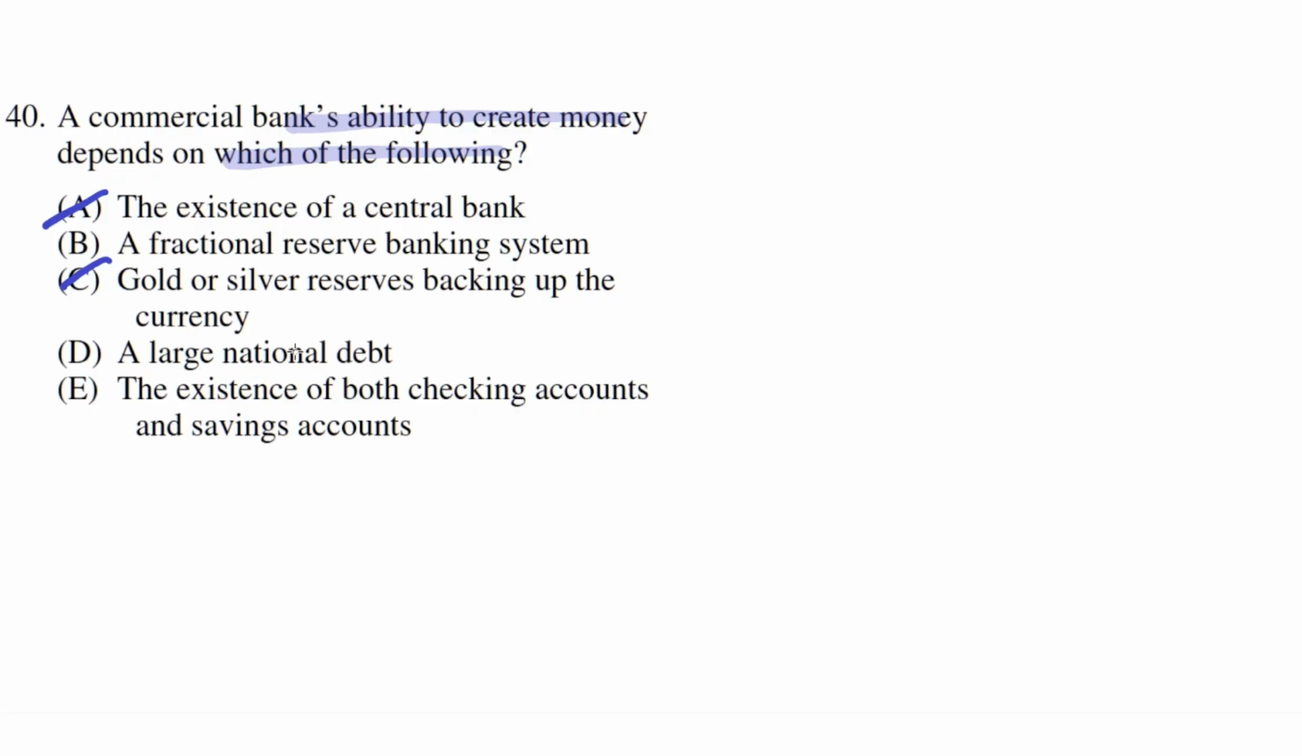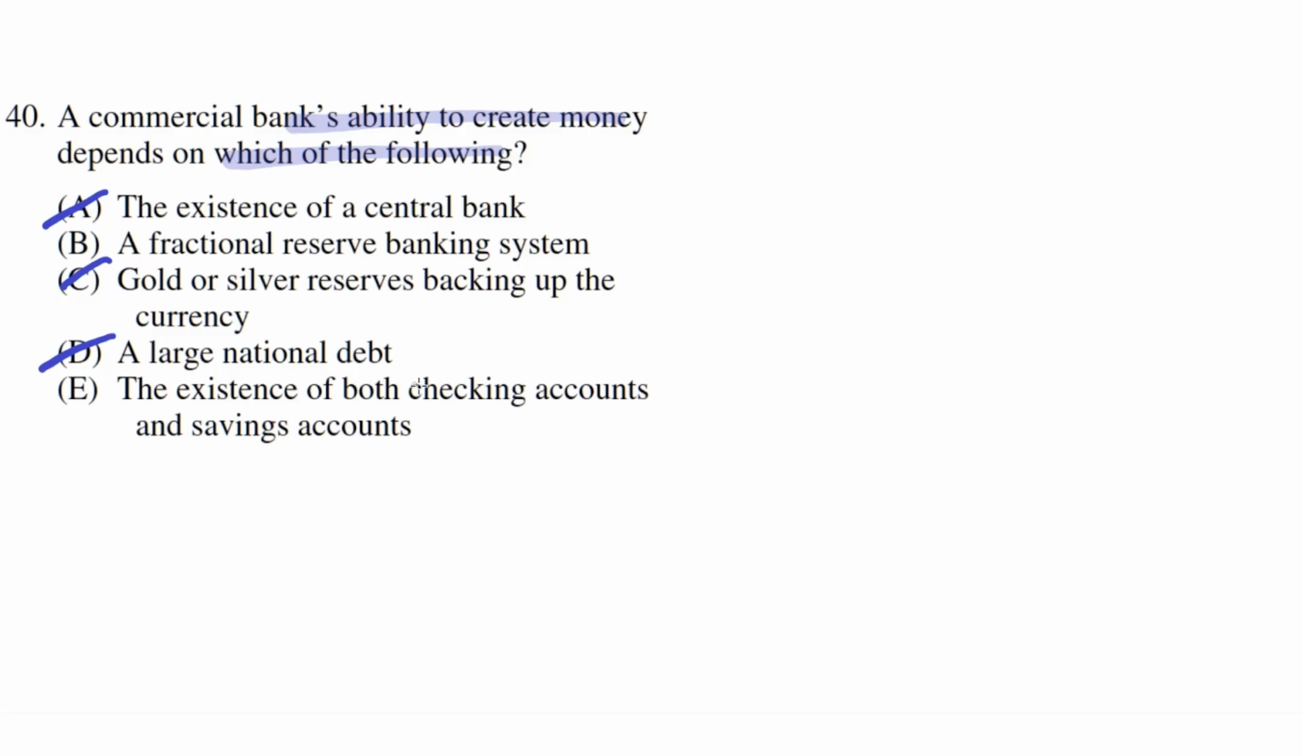D. A large national debt. This is incorrect because the country doesn't need to have a large national debt for a commercial bank to create money. There are cases where the national debt might be small or even zero when the commercial bank can still create money. So D is incorrect.